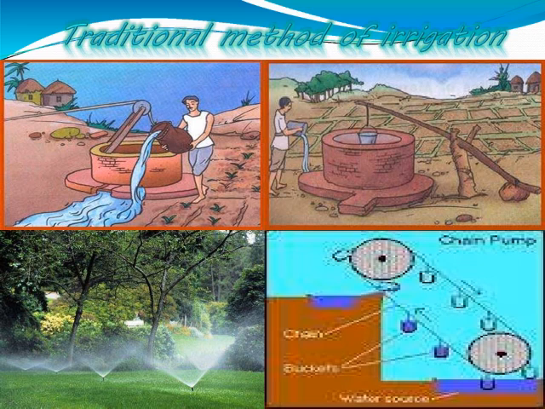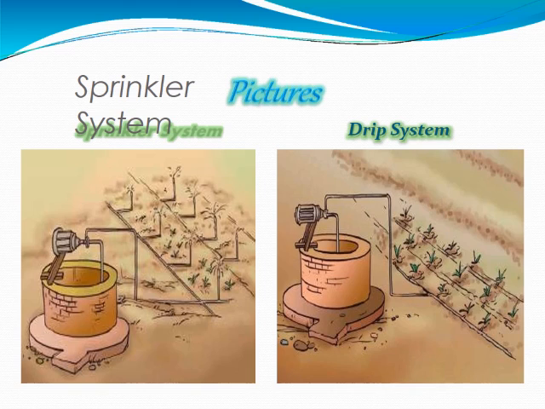Here are a few traditional methods of irrigation. For example, moat, rahat, dekli, chain pump, they were used in ancient times. Now, here is a picture that shows the modern methods of irrigation. In the first picture, that is the sprinkler system.